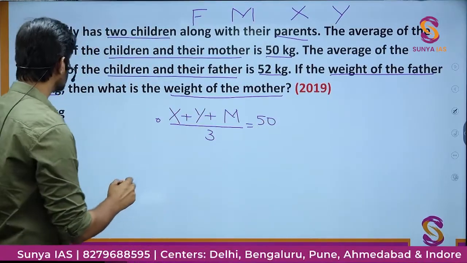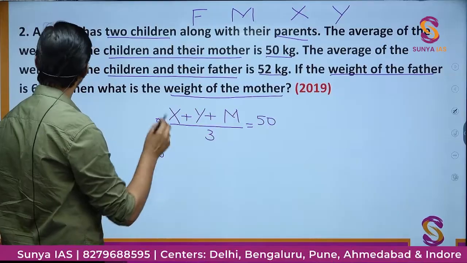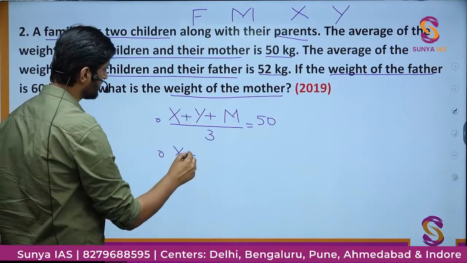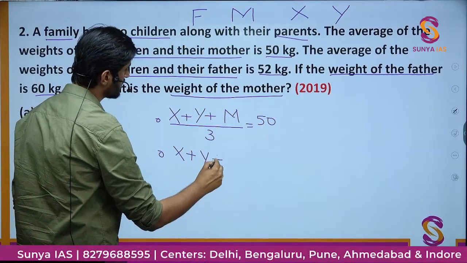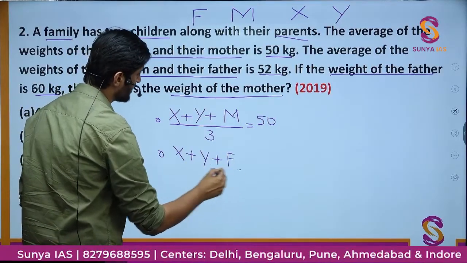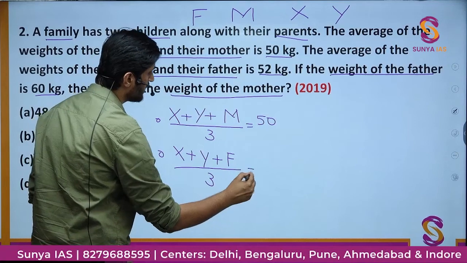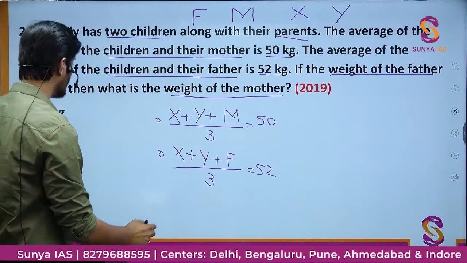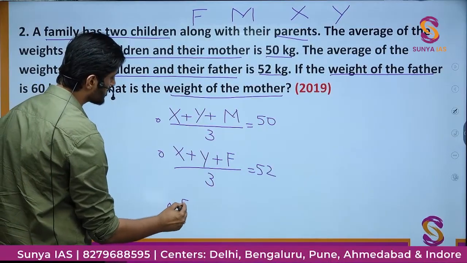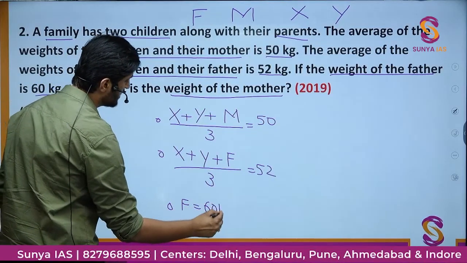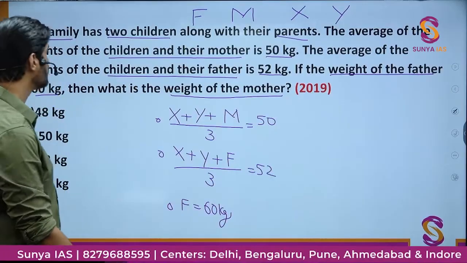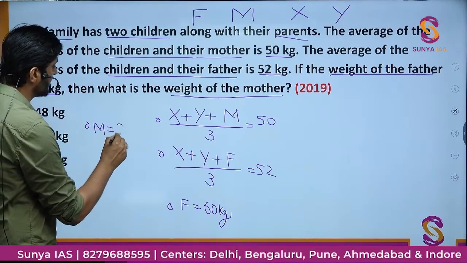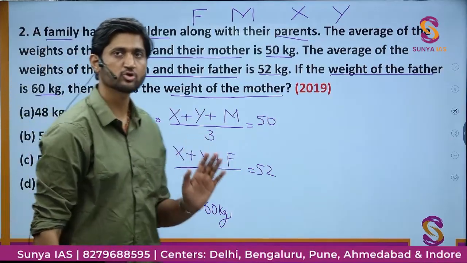Another equation says that the average of the weights of the children X and Y and then the father, divided by 3, is equal to 52 kg. The third piece of information given is the weight of the father, which is 60 kg. What I have to find is the weight of the mother, that is, the value of M. This is going to be the approach to solve this question.